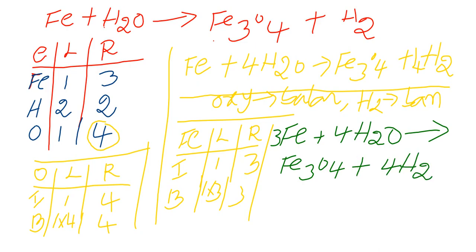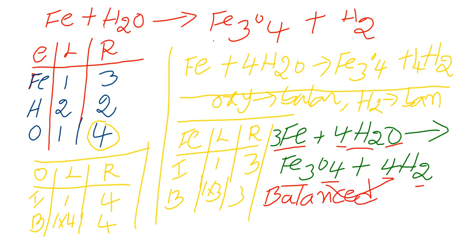So here 3 irons, here 3 irons; 4 oxygens here, 4 oxygens there; 8 hydrogens, 8 hydrogens. The equation is balanced like this.